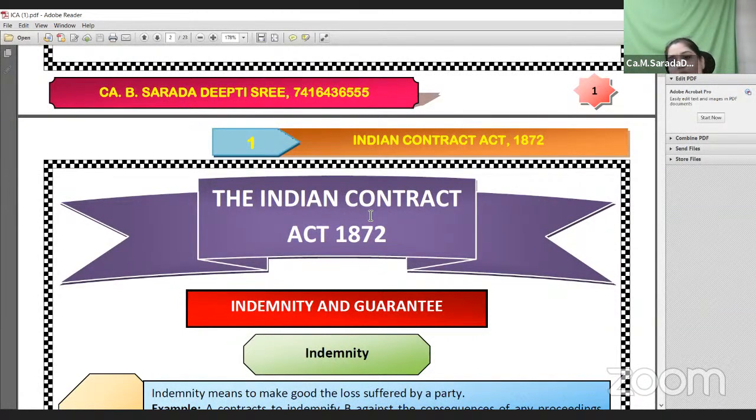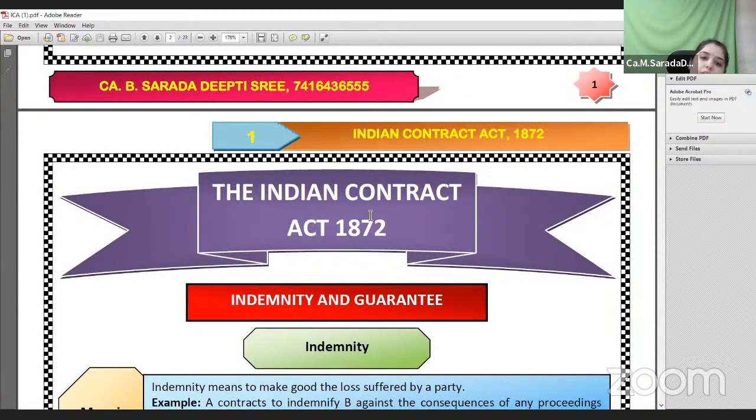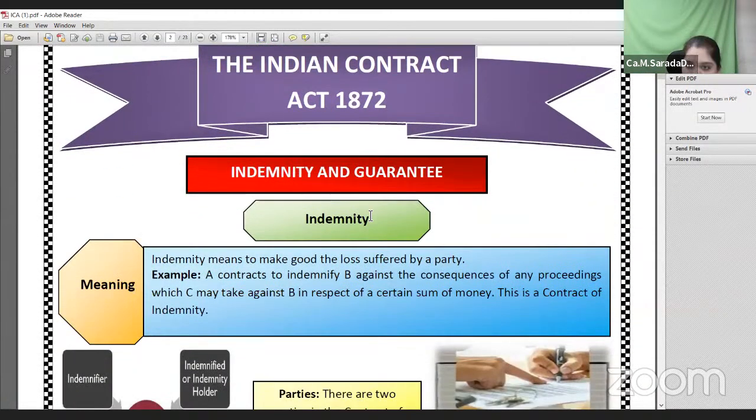The Companies Act is also applicable to the whole of India. The Indian Contract Act, Companies Act, NI Act, all these are central acts which are formulated in the Constitution of India, applicable to the whole of India. And in this contract, I'll briefly tell you the basic foundations of these three special contracts: what is indemnity, what is a contract of guarantee, what is bailment, what is pledge, and what is agency.